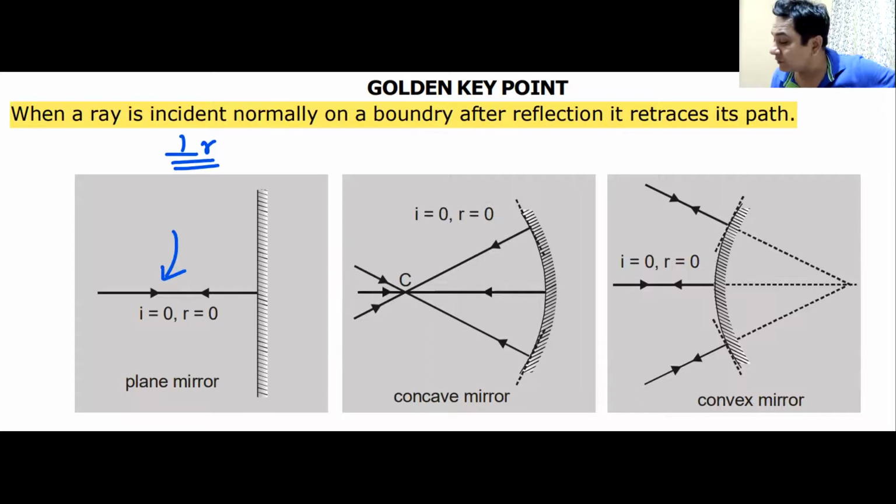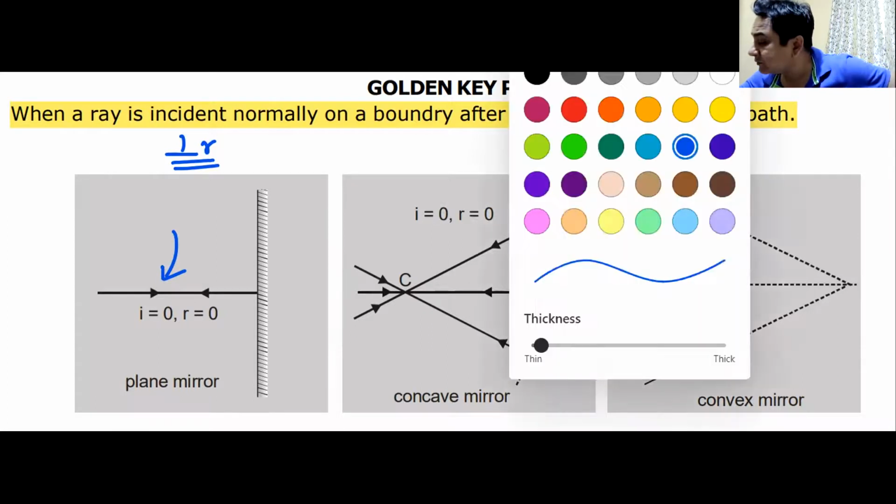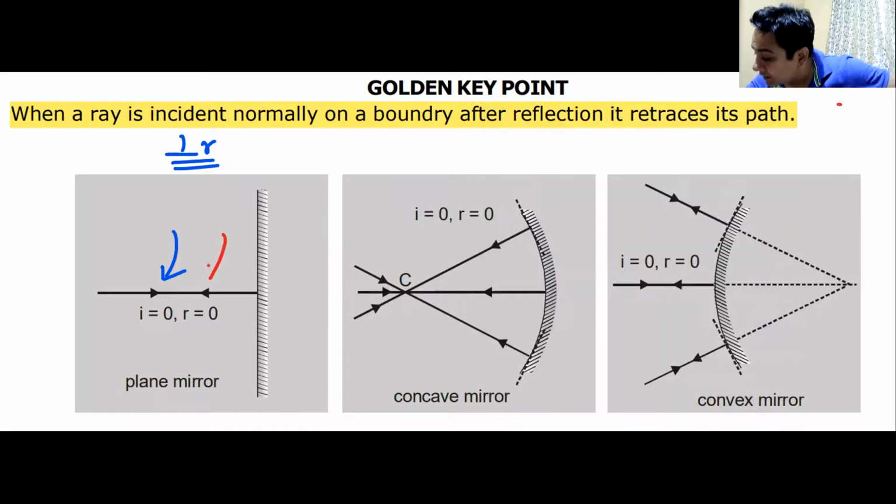Look at this one. The blue arrow that I've drawn is the incident ray. The red arrow represents the reflected ray. The ray is striking like this, and it is coming back like this. The blue is the incident one. The red is the reflected one. Do we see this?